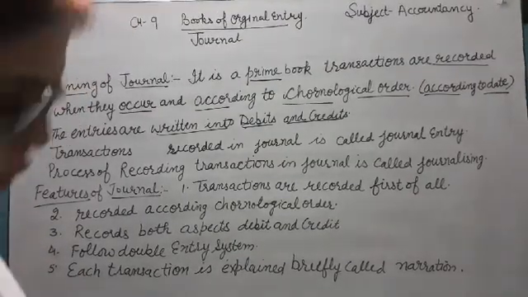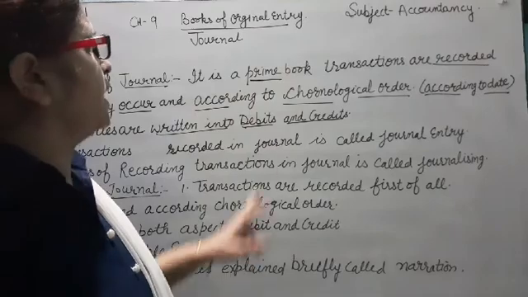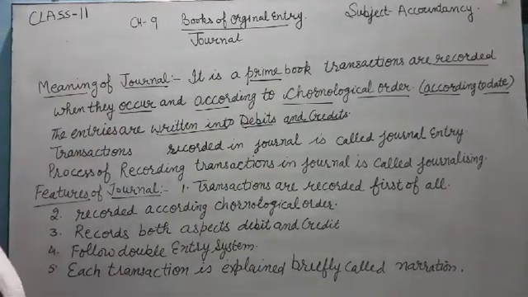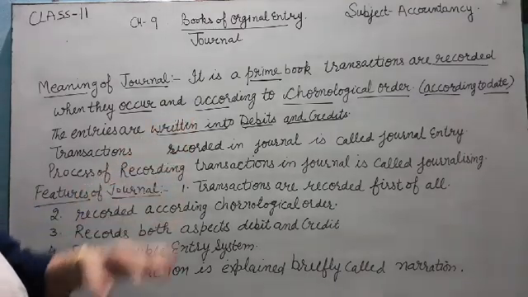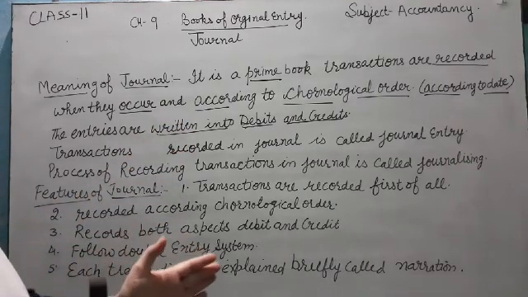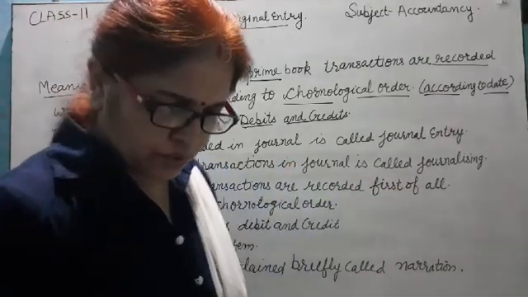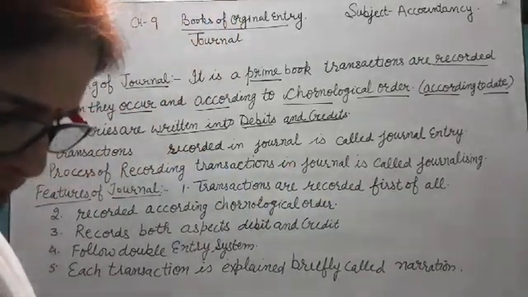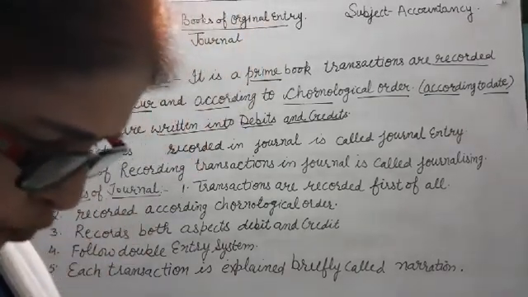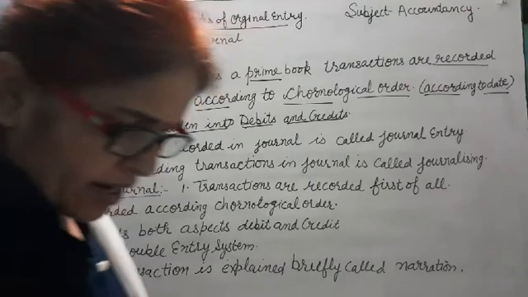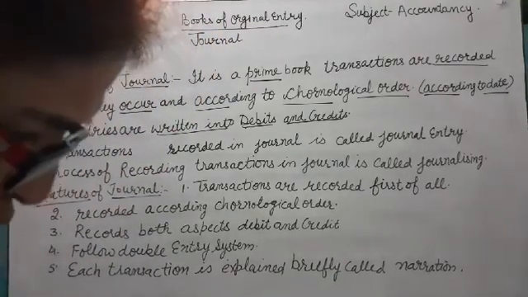It is also called waste book, because some business organizations don't use this book directly. They record the transactions in the ledger accounts. So that's why it is called waste book or rough book. Otherwise its another name is the memorandum book.